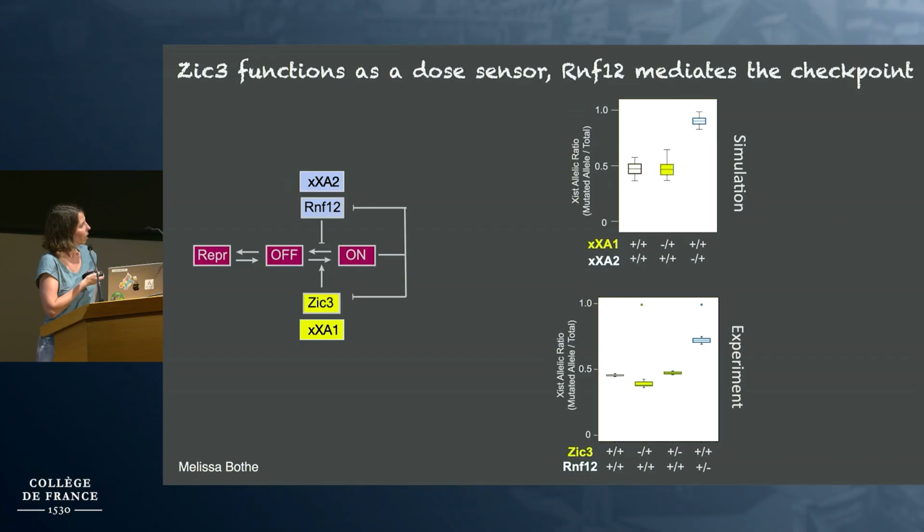Down here we have our experimental data using ZIC3 and RNF12 heterozygous mutants. In agreement with previous data from Jost's lab, the RNF12 heterozygous mutant indeed shows that skewing. We reproduce this in our mutant cell line. While for ZIC3, we don't see any skewing, which is in agreement with it acting more as a dose-dependent activator.